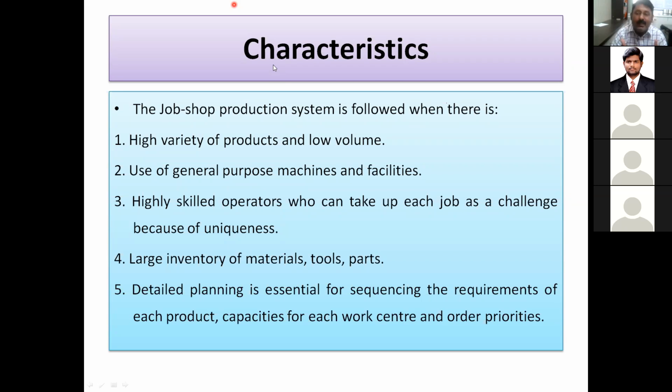If you take an automatic machine, then the operator is just loading the job, pressing the button, the job gets completed, removing the job, and loading another job. No skill is required, the machine is doing everything. But in the job shop case, the machines are general purpose machines, and therefore the operator should be a skilled one who can take the job as a challenge.